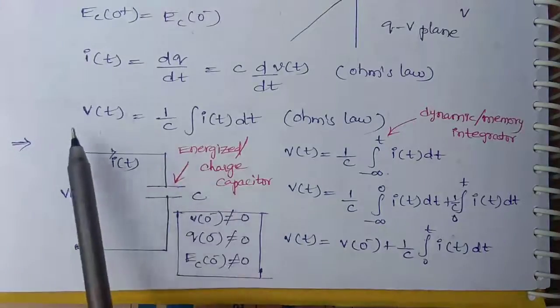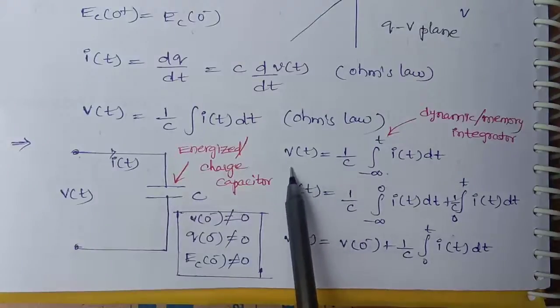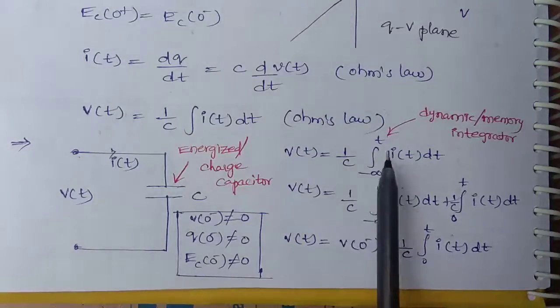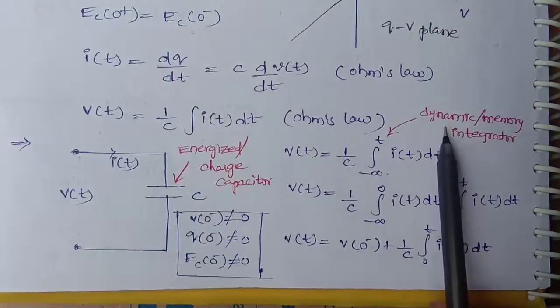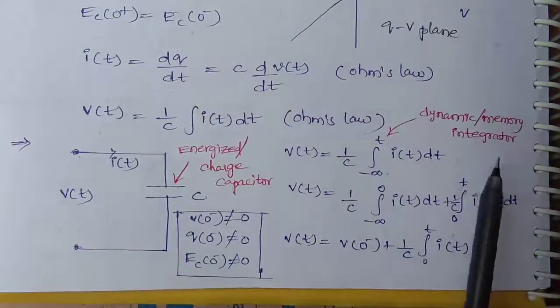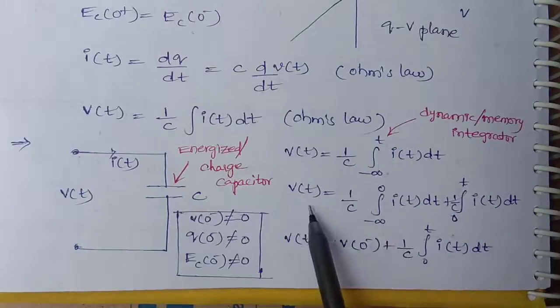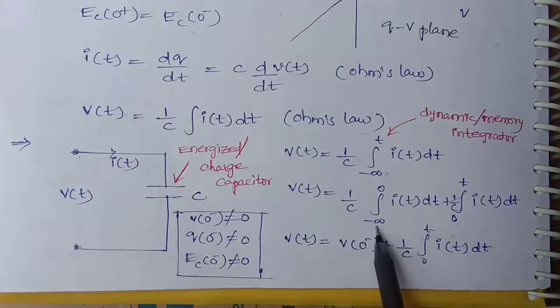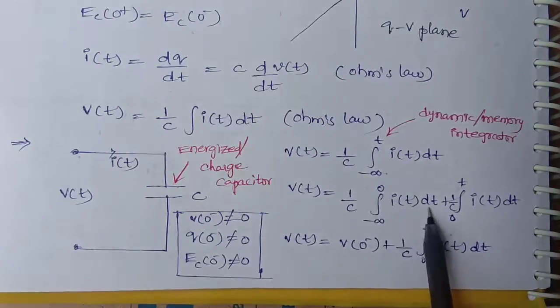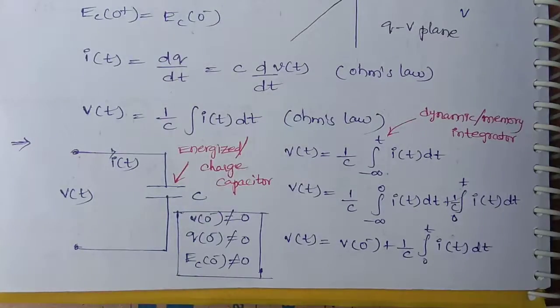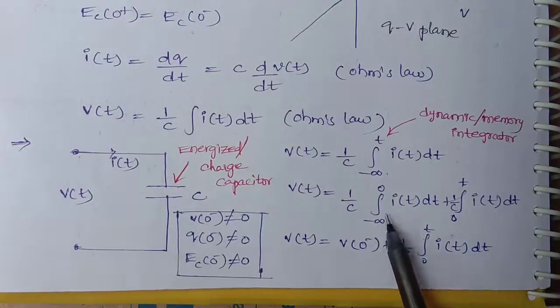From the previous lecture, we already know that the voltage expression of the capacitor is V of t is equal to 1 by C integration minus infinity to t i of t dt. This integration is called dynamic integrator or memory integrator, right? If I split these limits into two parts, we get V of t is equal to 1 by C integration minus infinity to 0 i of t dt plus 1 by C integration 0 to t i of t dt, right?